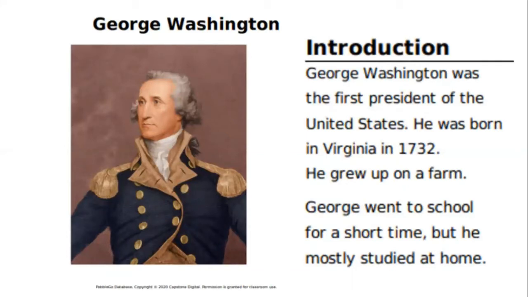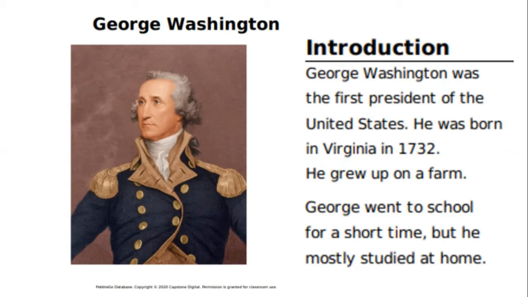Introduction. George Washington was the first president of the United States. He was born in Virginia in 1732. He grew up on a farm. George went to school for a short time, but he mostly studied at home.